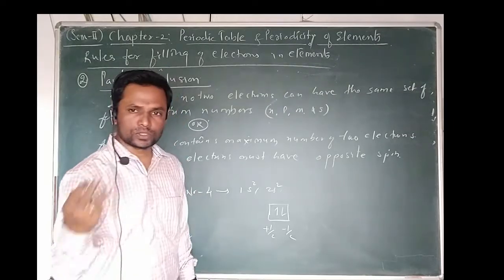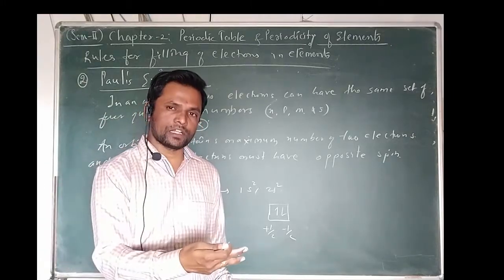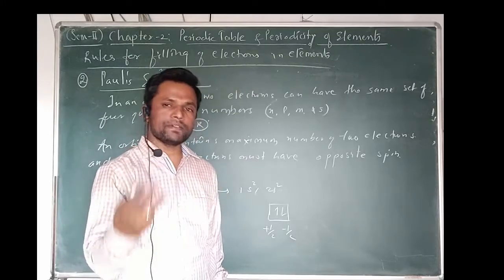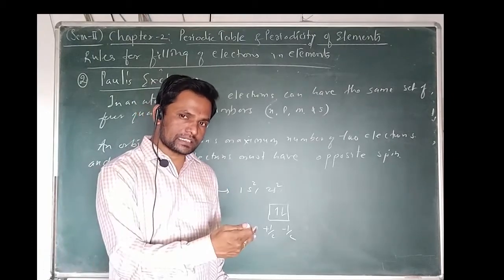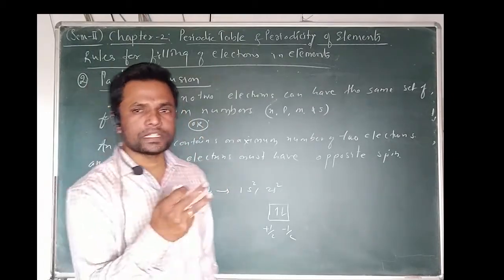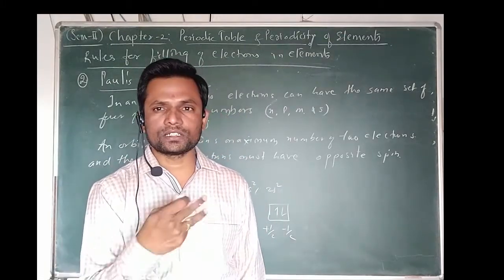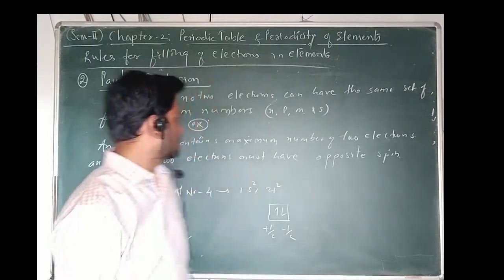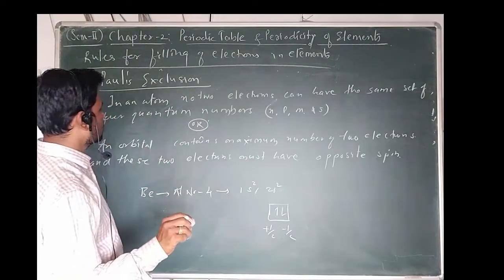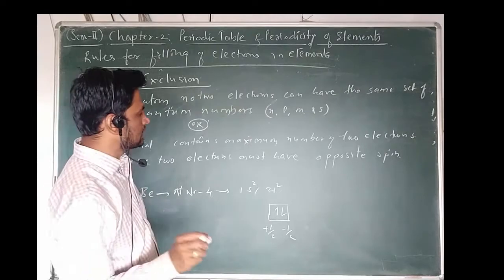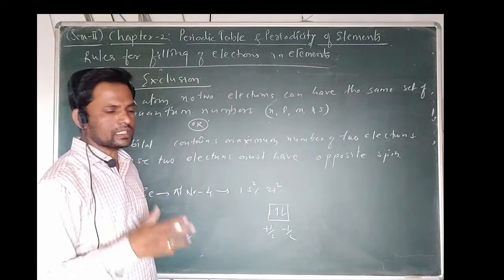Here in the case of the s orbital we have 2, but even in the p orbital we have px, py and pz. Px can fill up a maximum of 2 electrons, py can fill up a maximum of 2 electrons, and pz can fill up a maximum of 2 electrons. But if px has 2 electrons, one has spin minus half and one has spin plus half. Therefore, their 4 sets of quantum numbers never become the same. So that is nothing but Pauli's exclusion principle. In an atom, no 2 electrons can have the same set of 4 quantum numbers. According to this, any electron must be filled in with a different spin.